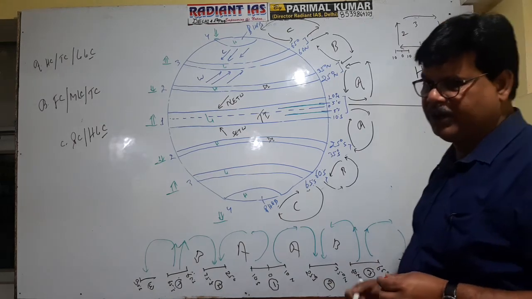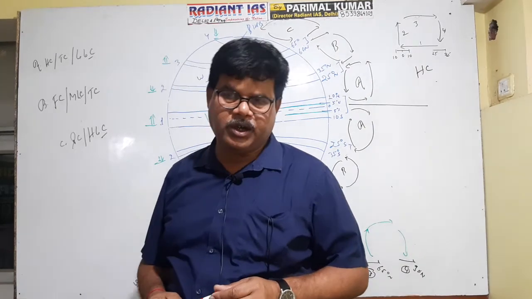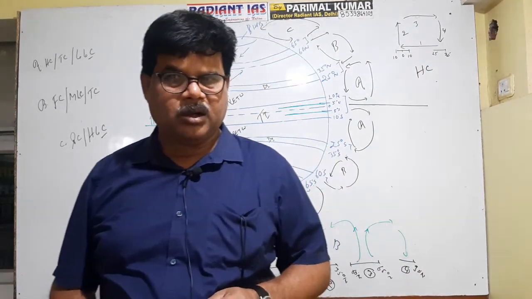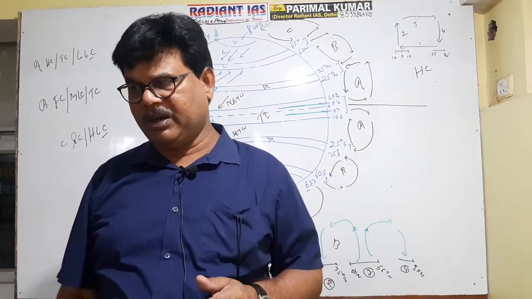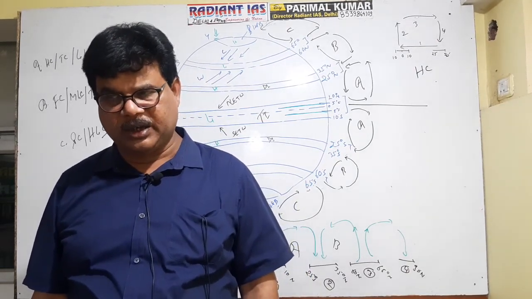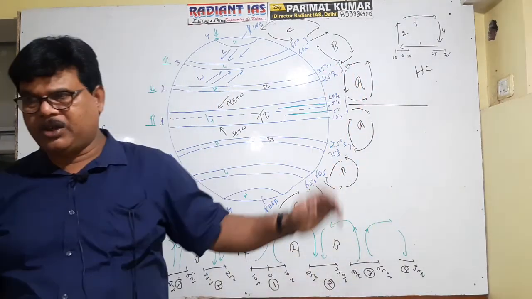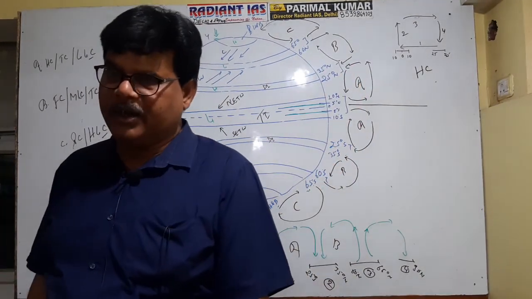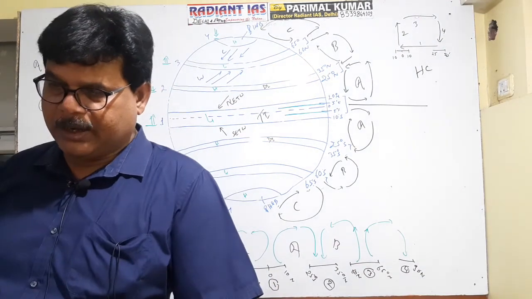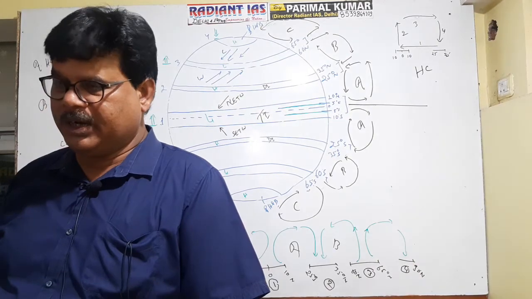The first component of the Hadley cell is the surface wind. Second is the ascending column of air current. Third one is the subsurface wind, and fourth one is the descending column of air current. It is clear, right? There are 4 components in each cell.